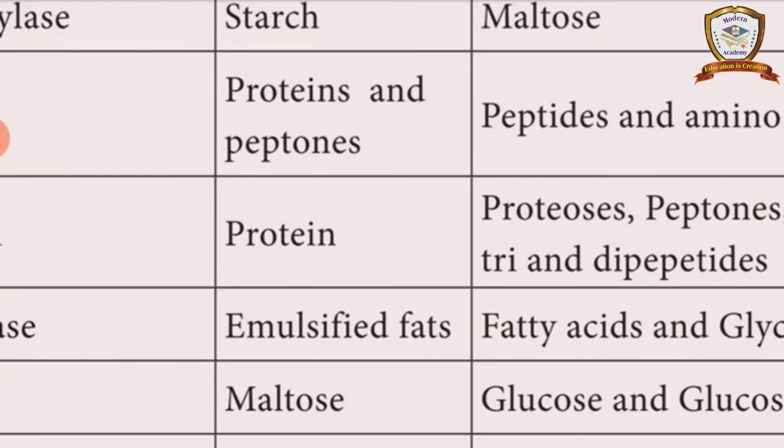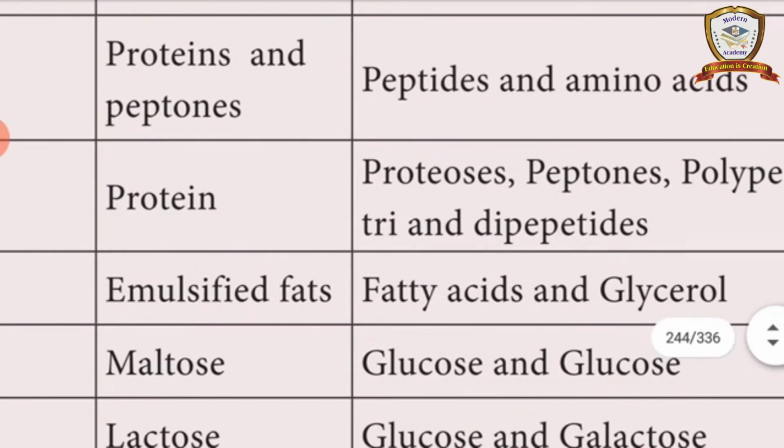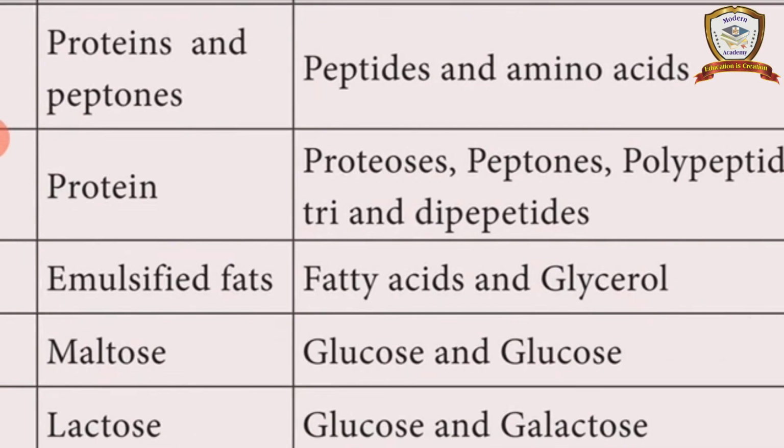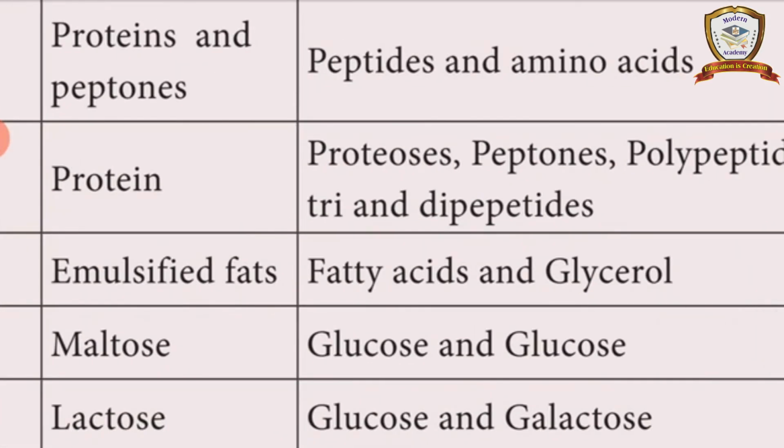The peptones are converted into peptides and amino acids. Emulsified fats are converted into fatty acids and glycerol.